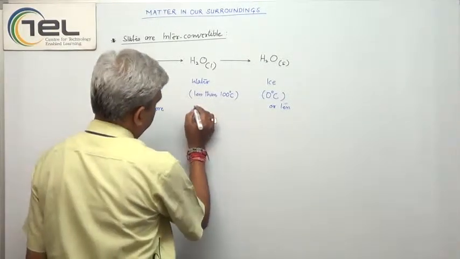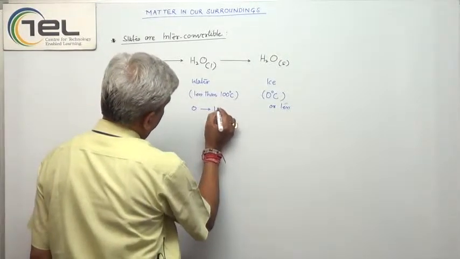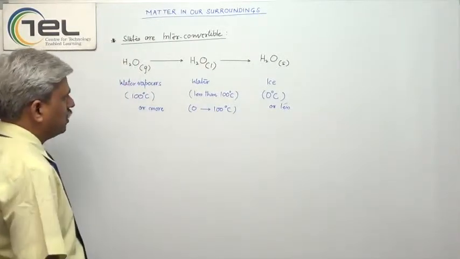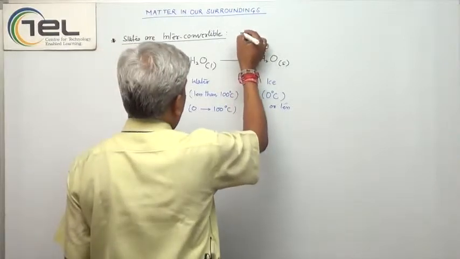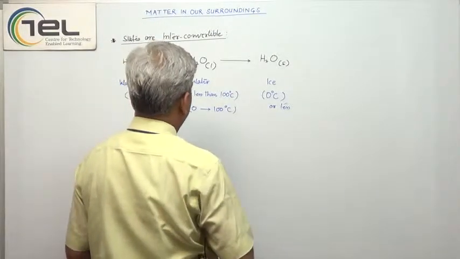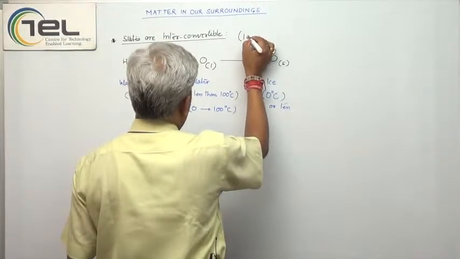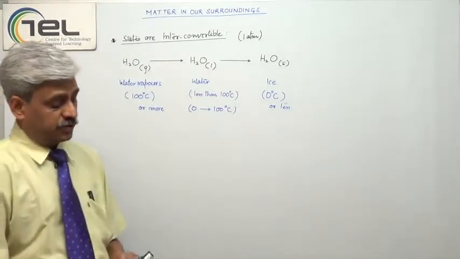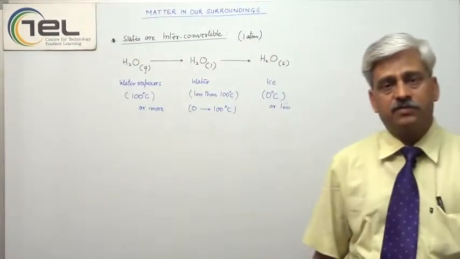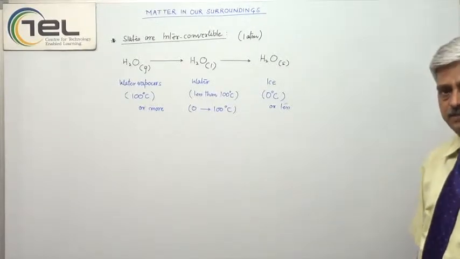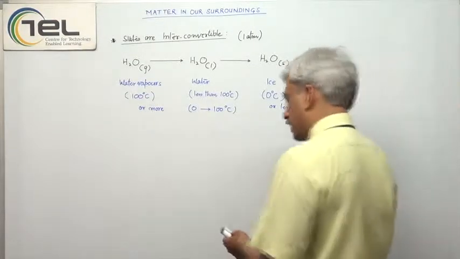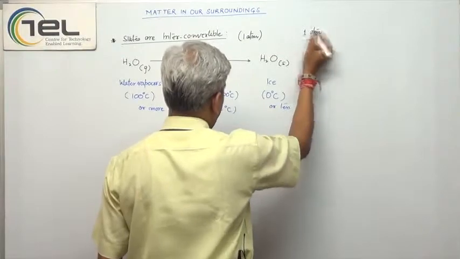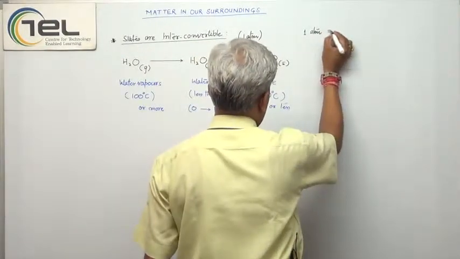And here you have to understand that from 0 to 100 degrees Celsius, any temperature can be suitable for the liquid state. And all this we are talking about when the conditions are atmospheric, meaning when 1 atm pressure is maintained. So what is atm pressure? The pressure exerted on us by the atmosphere we call the atmospheric pressure. I would like to say the values of 1 atmospheric pressure so that you can understand well what atm is.